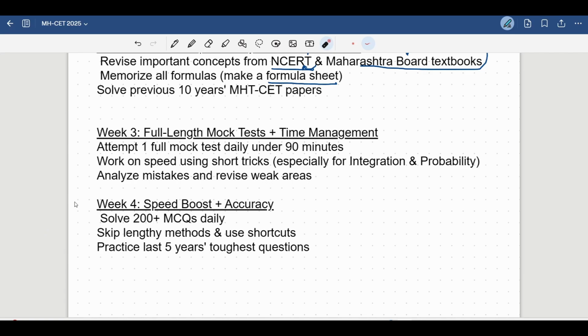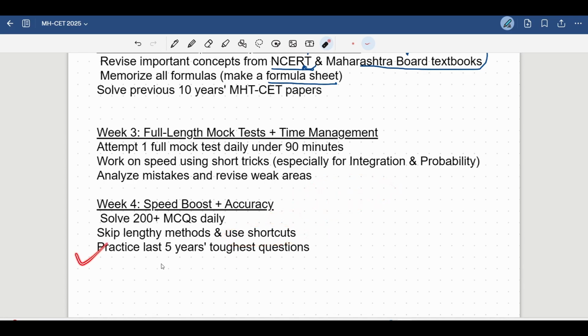In the 3rd week. And then in the 4th week, what you will do is, this is a target, 200 plus MCQs daily. You will do this daily. Why? It will increase your speed. Solving 200 MCQs daily will increase your speed. ठीक है? Then you will start using shortcuts over here. Firstly, you will understand the main concept over here. Direct shortcuts मत देख लेना. First, you need to understand the concept really well. Only then move on to shortcuts.